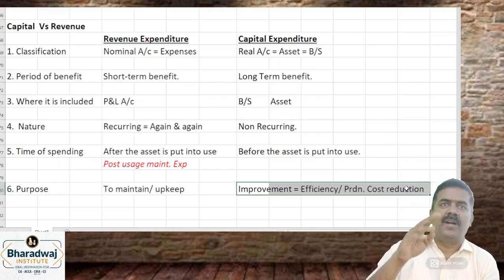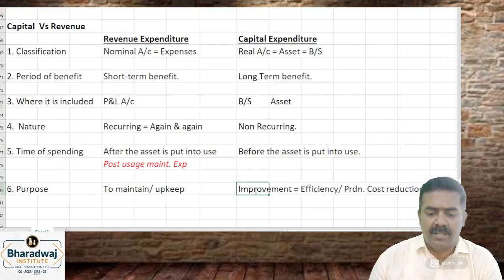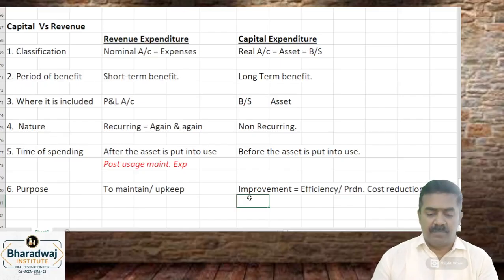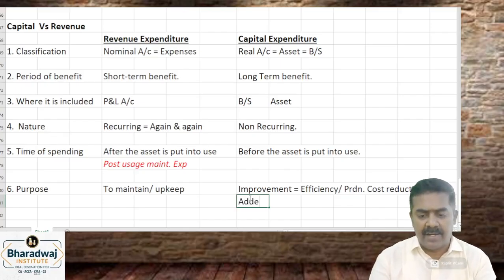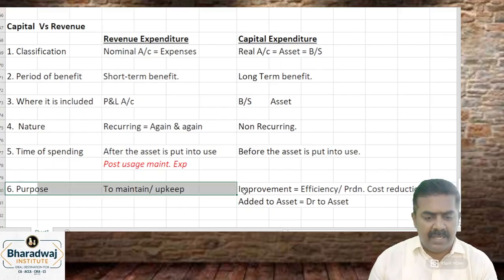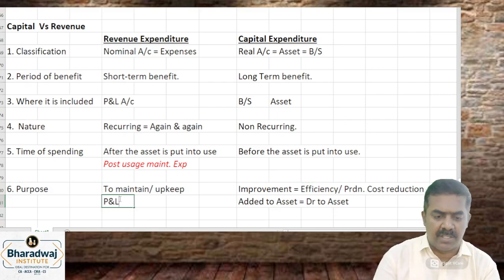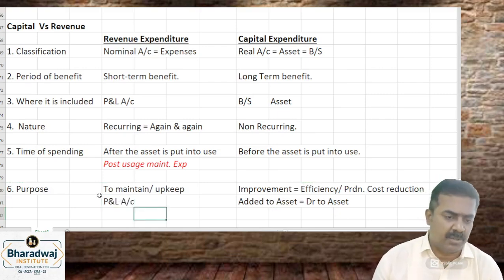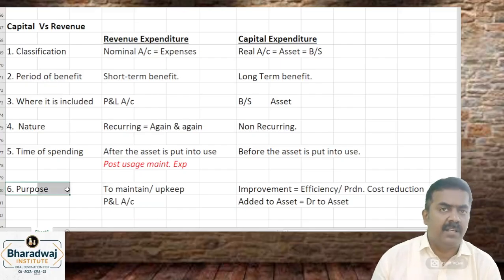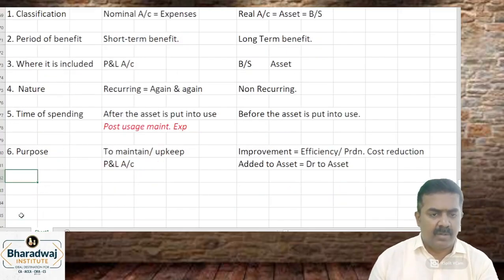You construct an additional floor. 2 floors are there, you add 1 more floor. That is called as which one? Improvement. Improvement may be in efficiency, production, or cost reduction. Improvement expenditure will be added to building value, or you can say debited to asset. Clear? Maintenance and upkeep expenses are revenue expenditures. They are charged in which account? Profit and loss. This is the purpose.